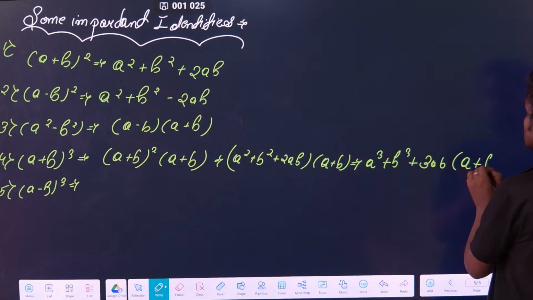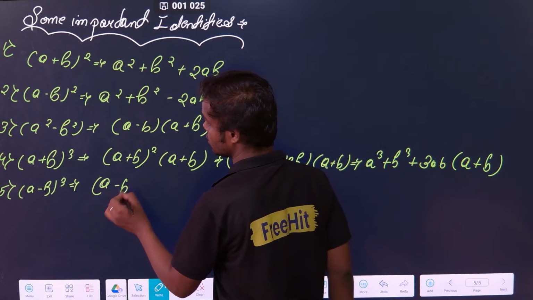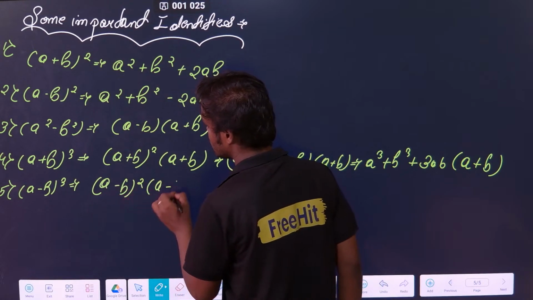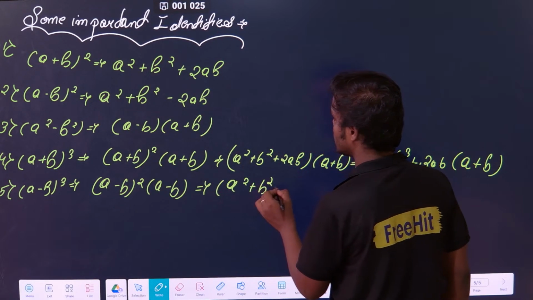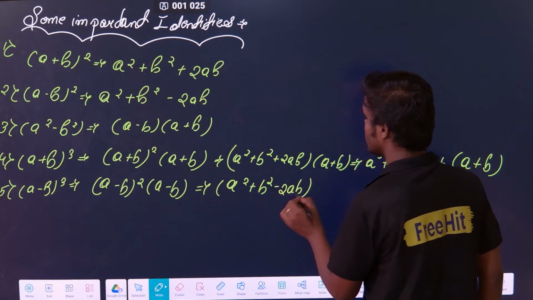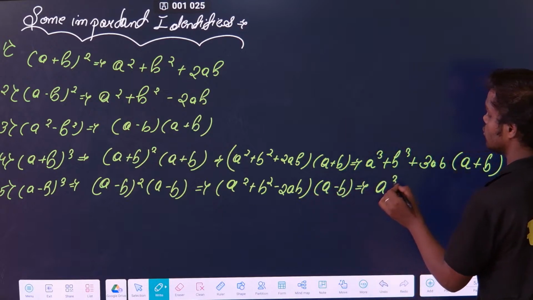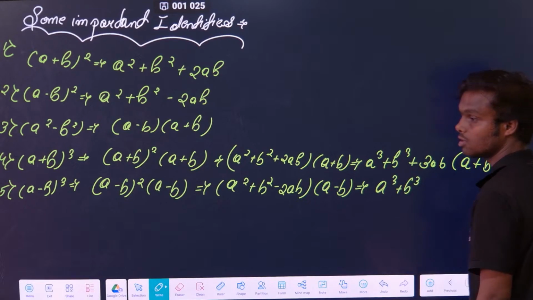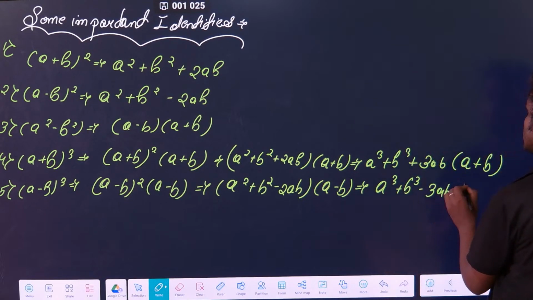(a plus b). Similarly, here also I can do the same: (a minus b) whole square into (a minus b). So this will be a square plus b square minus 2ab into (a minus b). When you do this, you will get a cube minus b cube. Then what will be the value? Minus 3ab into (a minus b).